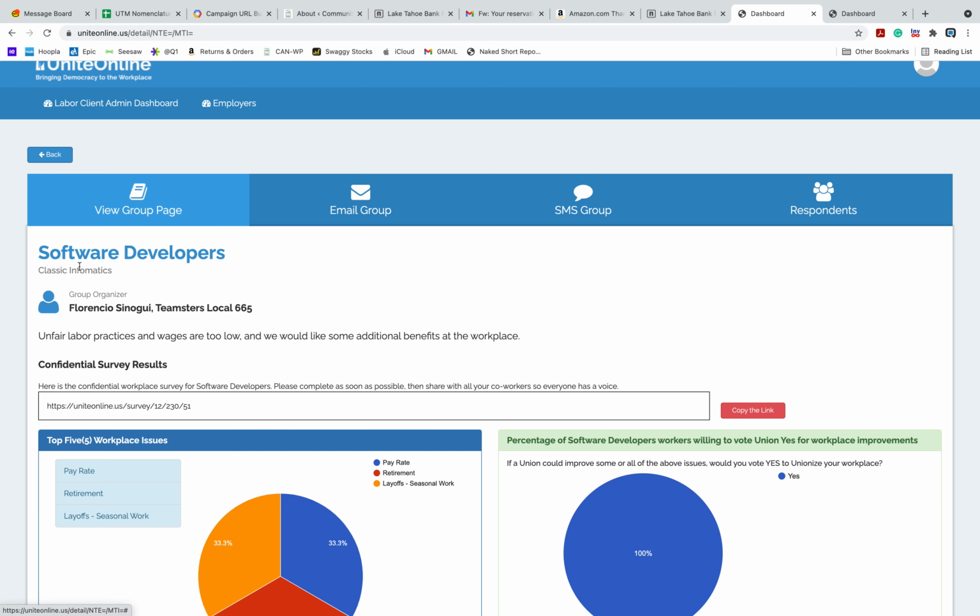But here you'll see the group development, the group page. So if you recall, we put software developers in, we put the name of the company. Here's the name of the organizer, Florencio Sinogi, and his organization, Teamsters Local 665. This is all automatic because of what we had previously input into the system. Also, here's the share link. And so if we want to email or SMS the group, or just look at who has signed up, we can do that in these different areas.